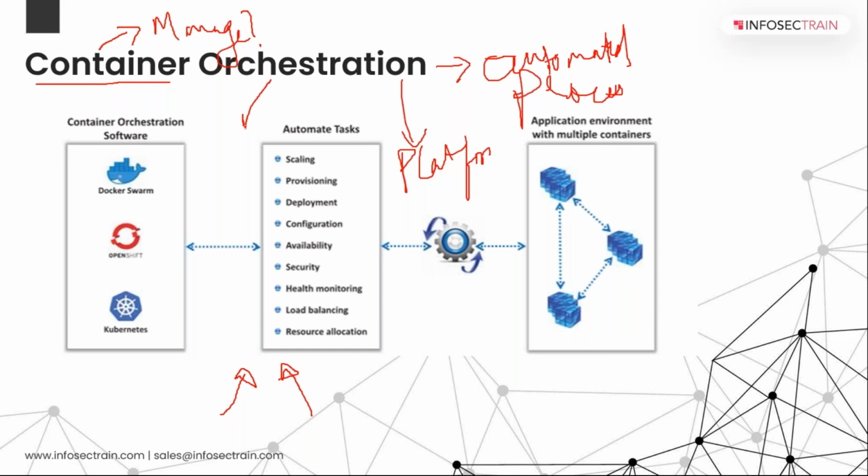The most famous platform for this is Kubernetes. The automated tasks it does are scaling, provisioning, deployment, configuration, availability, security, health monitoring of that particular image, load balancing, and resource allocation. These are the things which are automatically done with container orchestration.